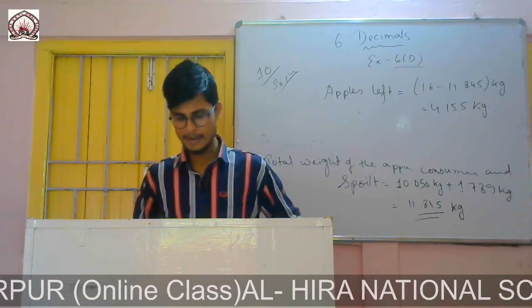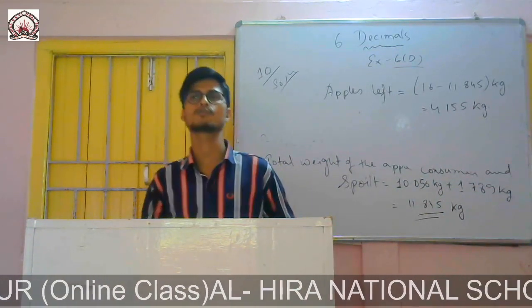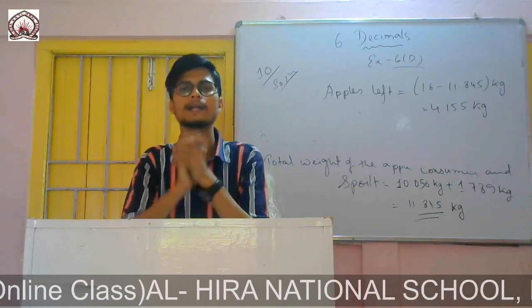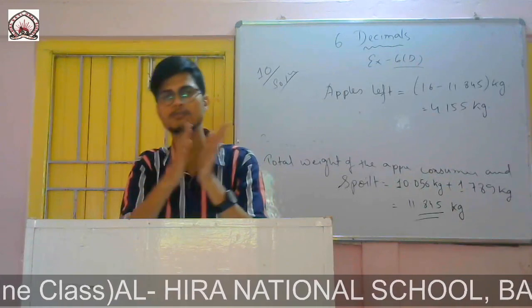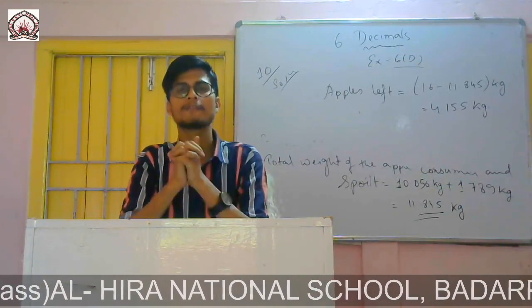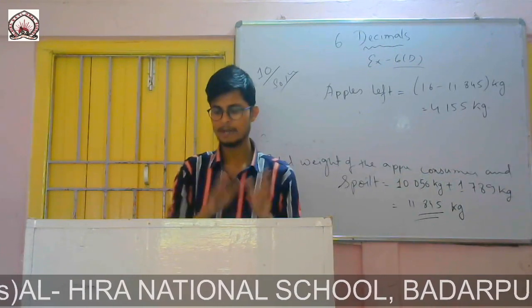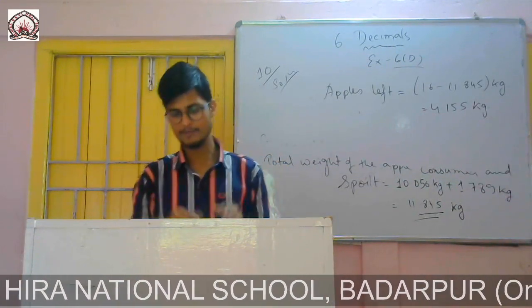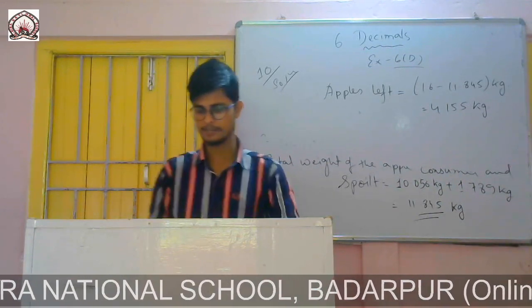So she had 3 500 rupee notes. 3 into 500 means she had 1500. So from 1500 you will subtract these expenditures.